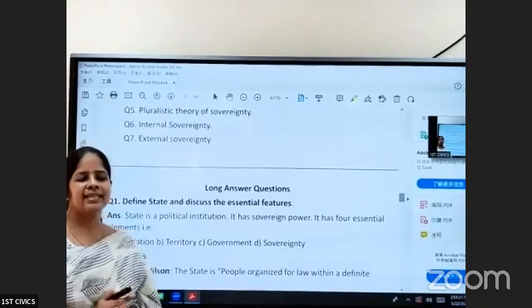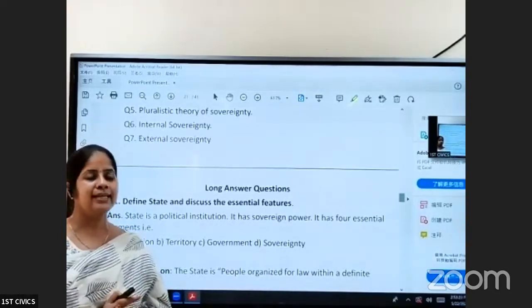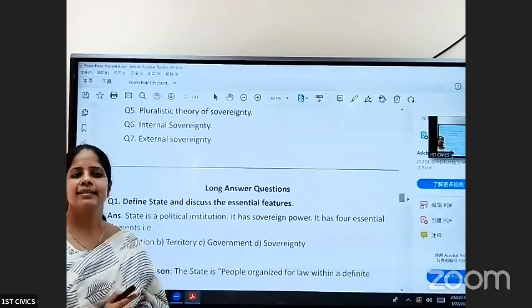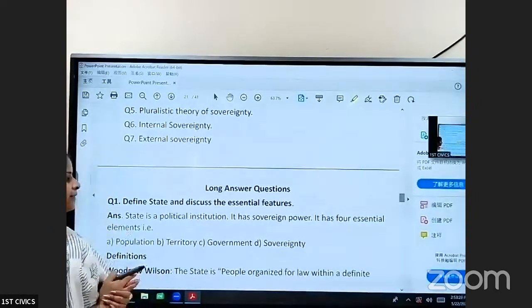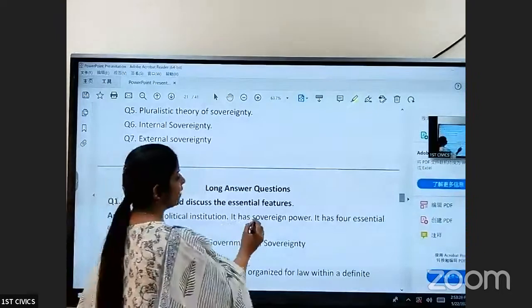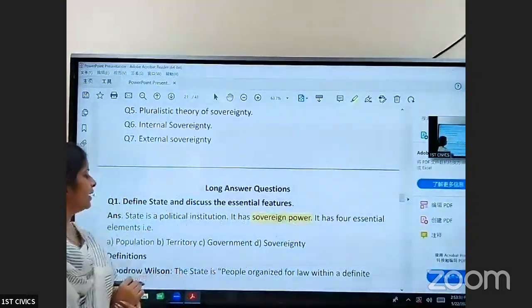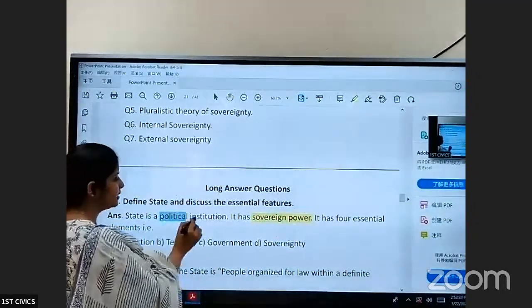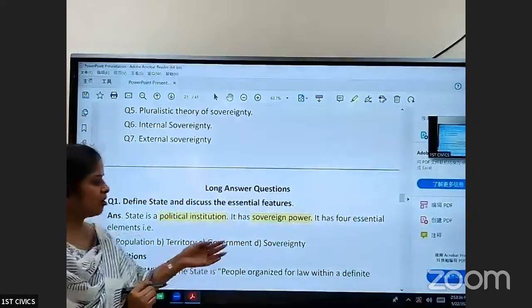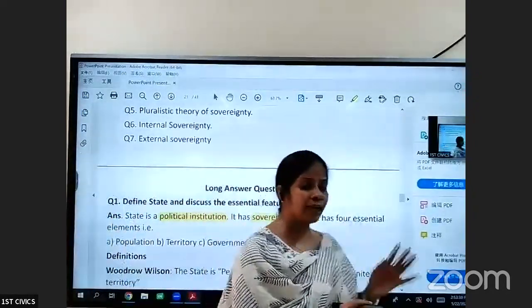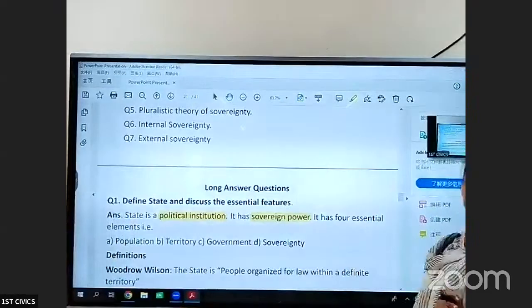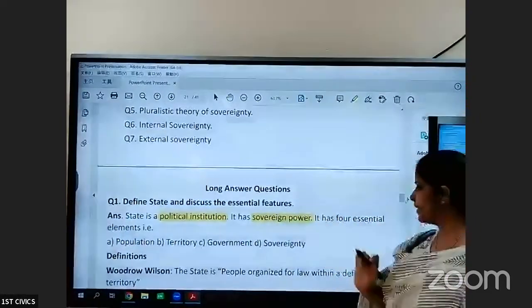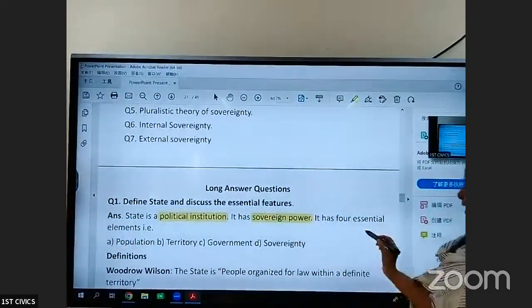No other organization or institution is as powerful as the state. So we say that the state has sovereign power.